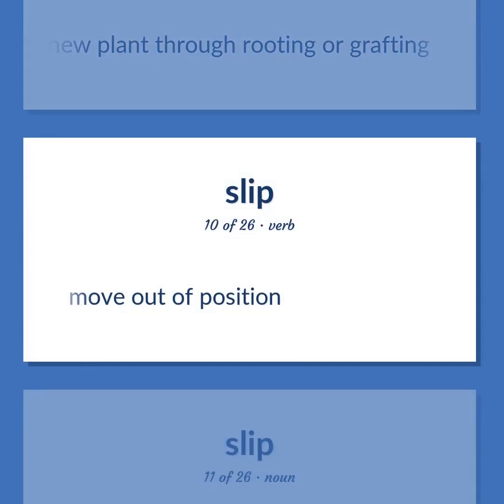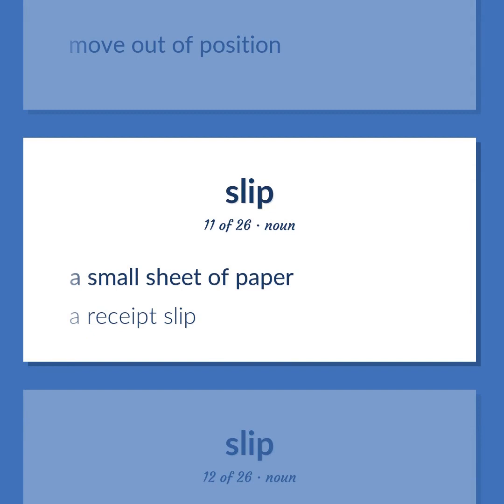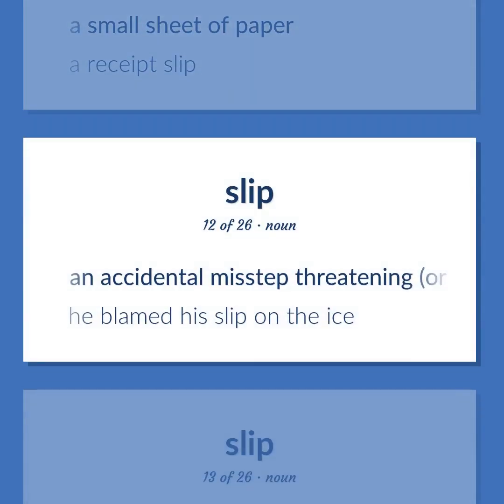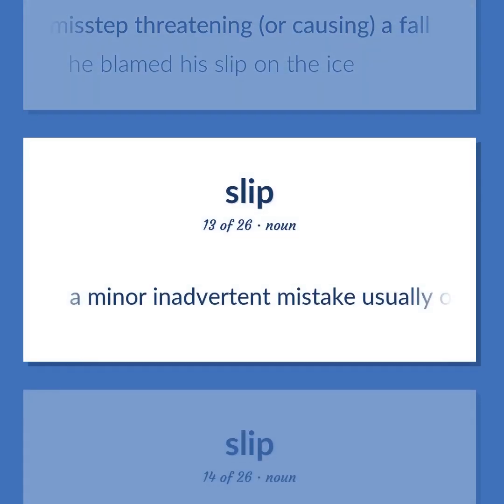Move out of position. A small sheet of paper. A receipt slip. An accidental misstep threatening, or causing, a fall. He blamed his slip on the ice. A minor inadvertent mistake usually observed in speech or writing or in small accidents or memory lapses, etc.